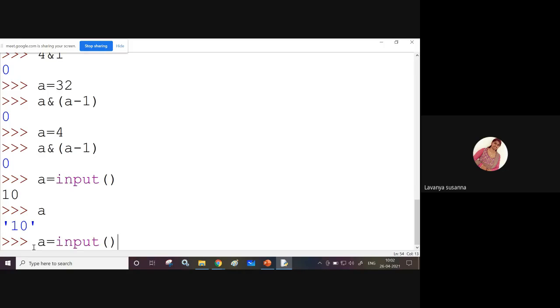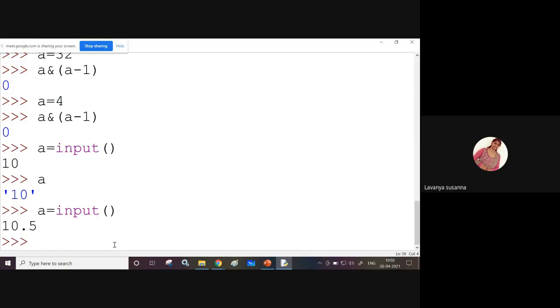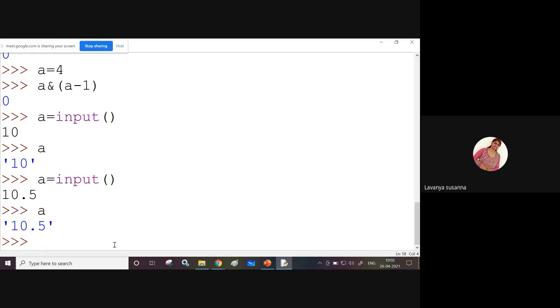Again, I am giving the same statement: a equal to input function. It is waiting for some input. You need to provide some input through the keyboard. Here I am entering 10.5. Now I am displaying what the value is. Simply I am typing a and pressing enter. What you got? You got 10.5 enclosed in single quotes.